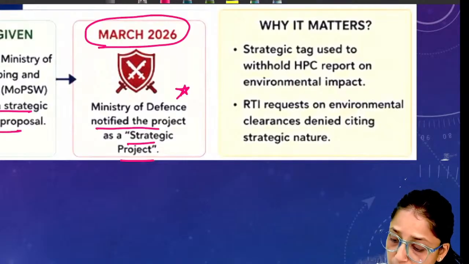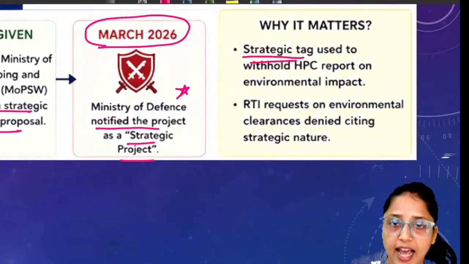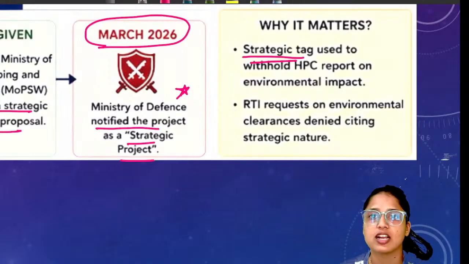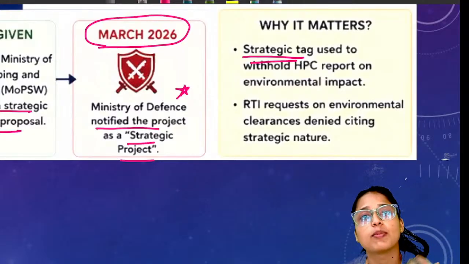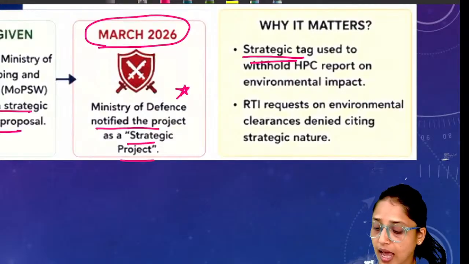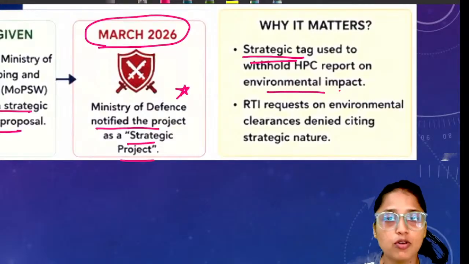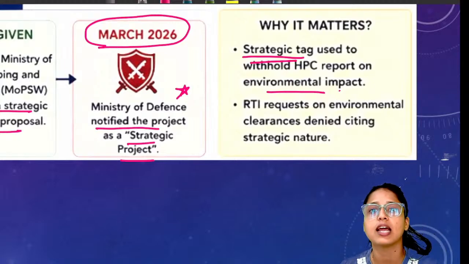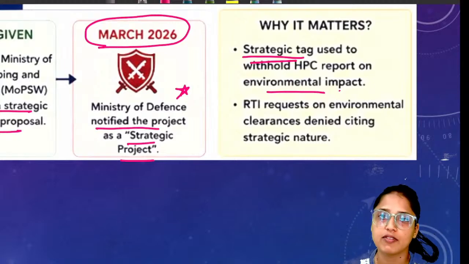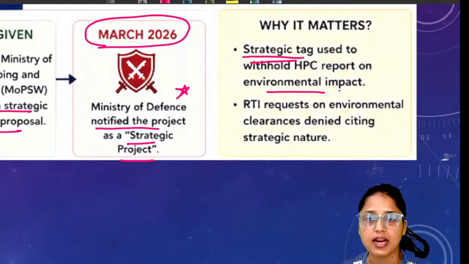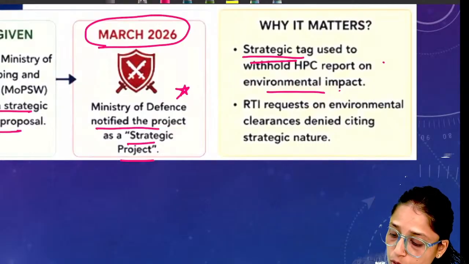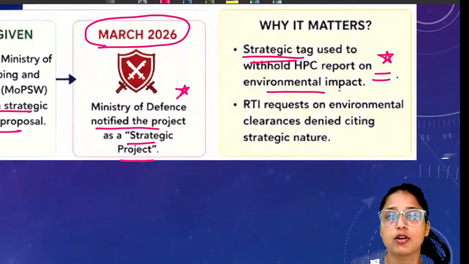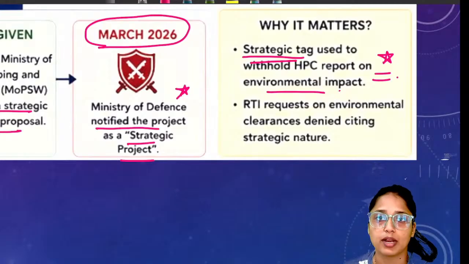Why? Because you are using the tag of strategic, that is, of national as well as economic importance, but you are not showing the proof on what basis you are able to see that. And second thing is that various reports have mentioned that there will be huge environmental impact as well as social impact, because deforestation will be there if you want to set up all these kinds of infrastructures. Government is also not putting the report of the high powered committee in the public domain.